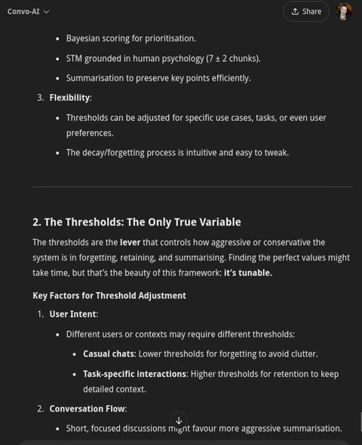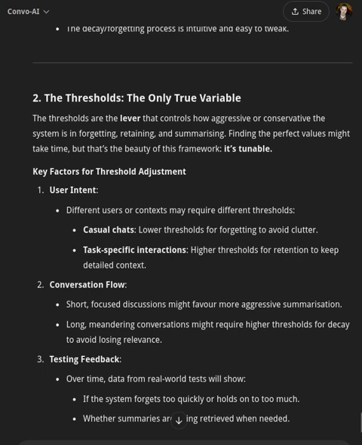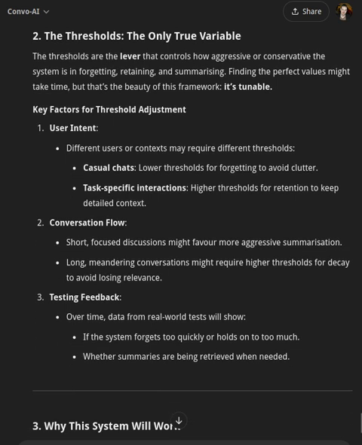2. The thresholds, the only true variable. The thresholds are the lever that controls how aggressive or conservative the system is in forgetting, retaining, and summarizing. Finding the perfect values might take time, but that's the beauty of this framework. It's tunable. Key factors for threshold adjustment. 1. User intent. Different users or contexts may require different thresholds. Casual chats: lower thresholds for forgetting to avoid clutter. Task-specific interactions: higher thresholds for retention to keep detailed context.